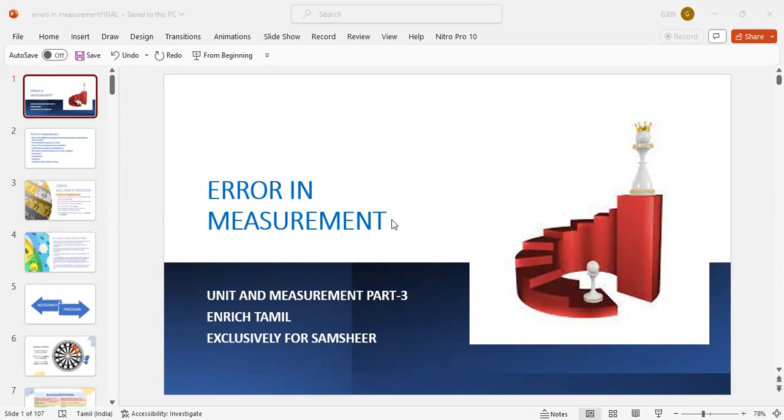Now, errors can generally be classified as systematic errors, random errors, and gross errors. Random error: suppose we are taking the measurement of the mass of a ring three times: 15.46, 15.42, 15.44. The values are slightly different, but when we take the average, we can arrive near to the absolute true value.